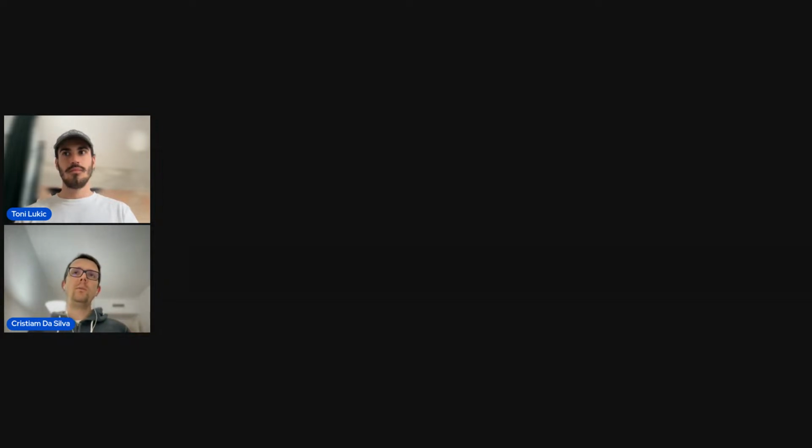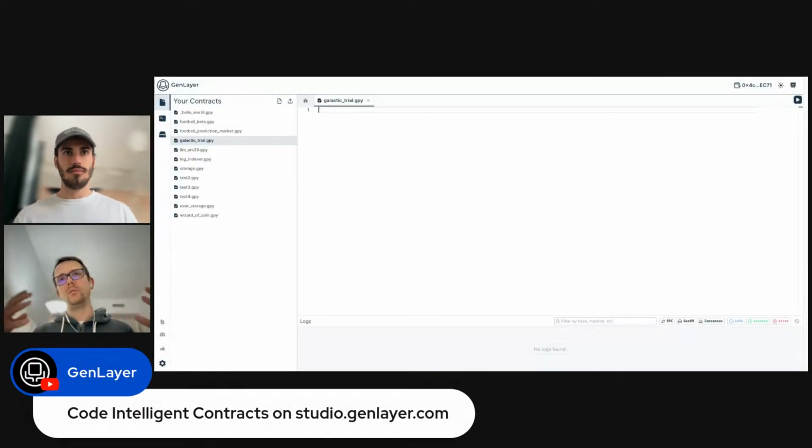Probably in the coming future as well, we will see a decentralized application frontend interacting with the studio, so you can actually see the dApp working with all its components and UI, not just the set of methods in the studio you can interact with.